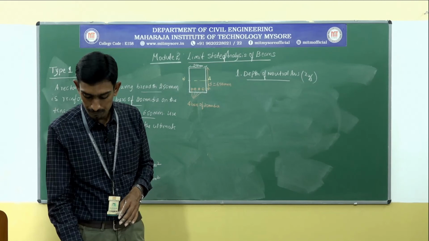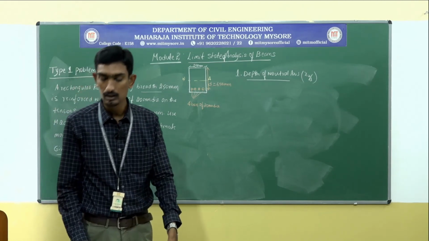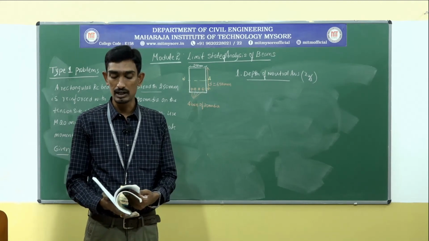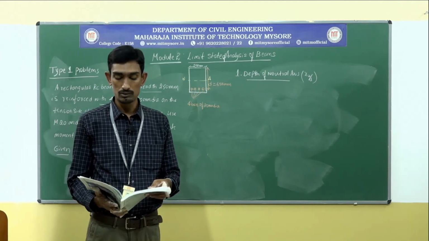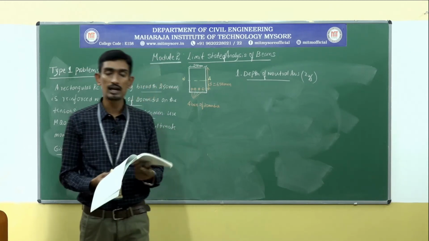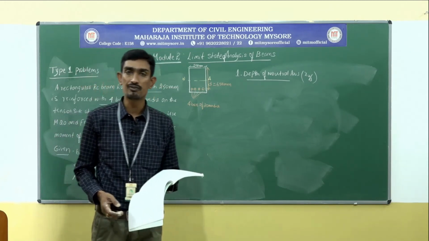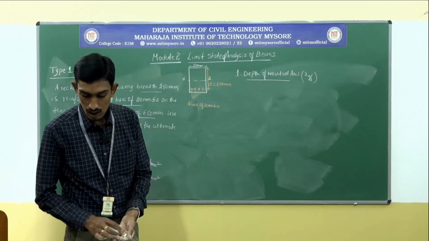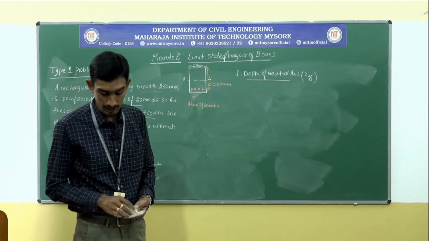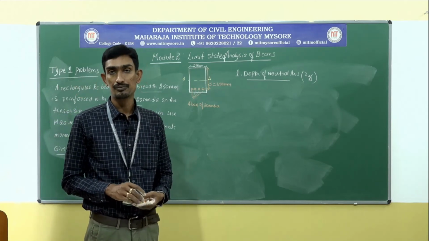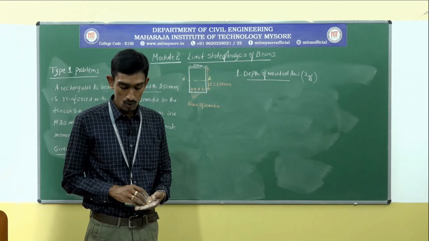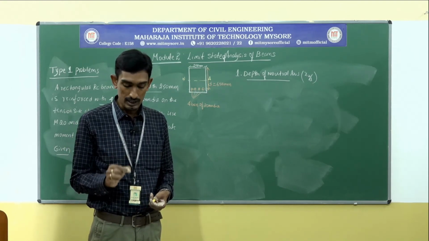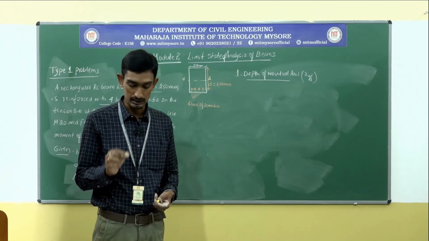You can calculate it from IS 456; they might have told in module number 1, otherwise I am going to make you listen. Once again, from Annex G, clause G 1.1a, they have clearly specified how to calculate the depth of the neutral axis.